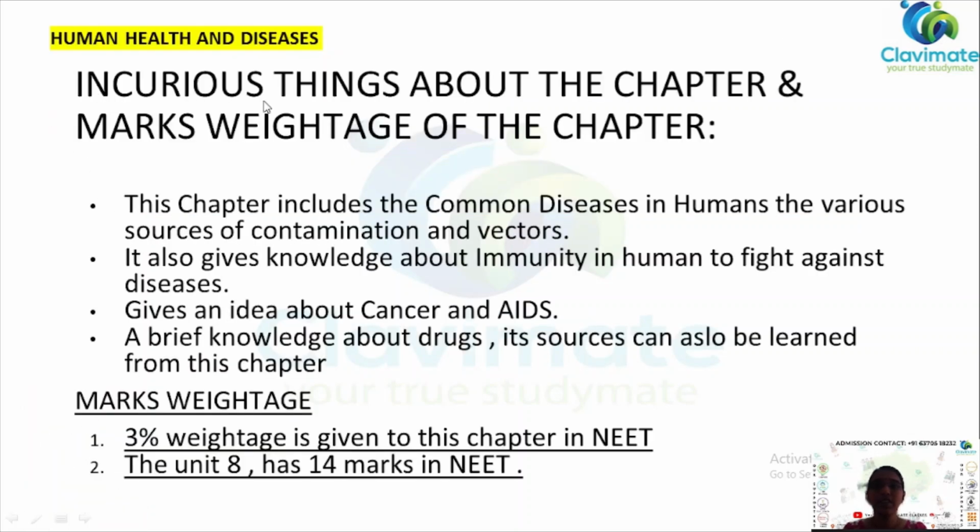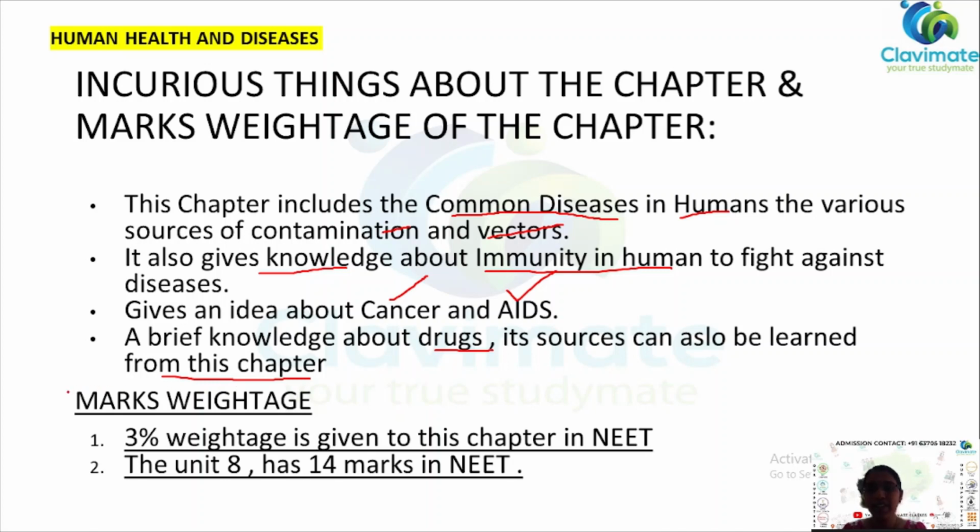The important things that we find in this chapter are the common diseases in humans and the various sources of contamination that lead to the diseases, and the vectors. Vectors are agents that help in the spread of the diseases. It also gives us knowledge about immunity in humans and how to fight against these diseases. This chapter also gives us an idea about cancer and AIDS. A brief knowledge about drugs and their sources can also be learned from this chapter.